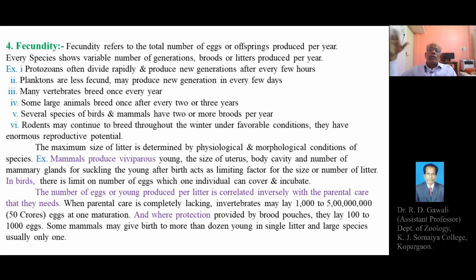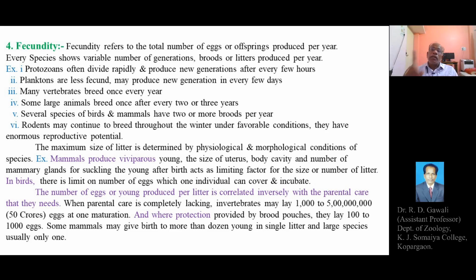The death of a large number of eggs or young ones can occur, might be due to unfavorable conditions of the environment, or due to their predation by the enemies.